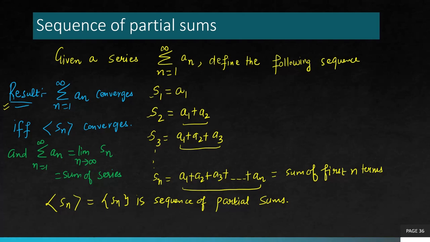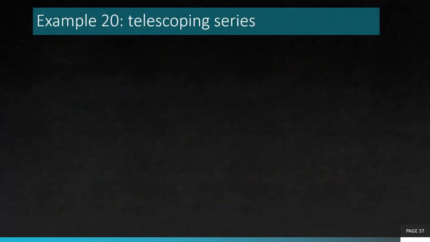So the important result is this, which we are going to use in our next examples, that to test the convergence of a series, it is sufficient to test the convergence of the sequence of partial sums. If that sequence converges, then the series also converges. And more importantly, whatever the limit of that sequence is, that is going to be the sum of the series. So I just told you that it's possible to find the sum of a geometric series, and now we'll look at another kind of series for which it is also possible to find the sum. This other kind of series is known as telescopic series.